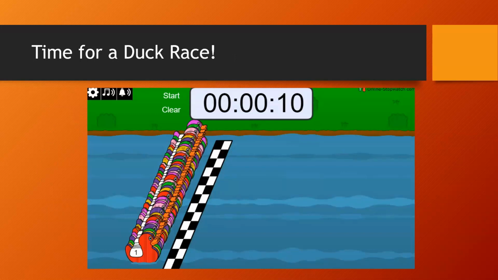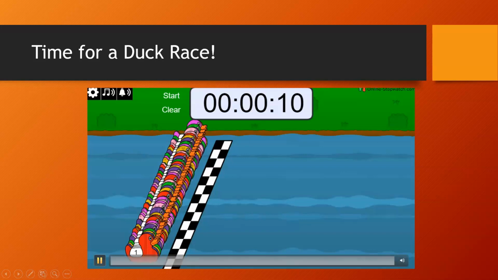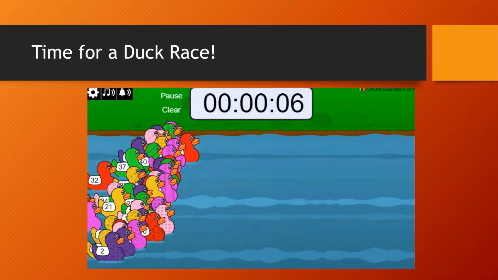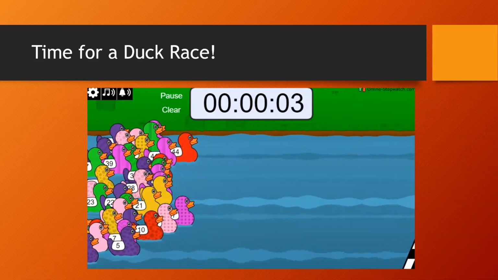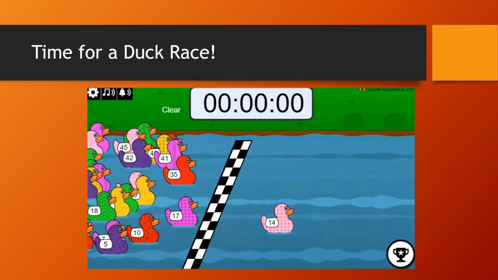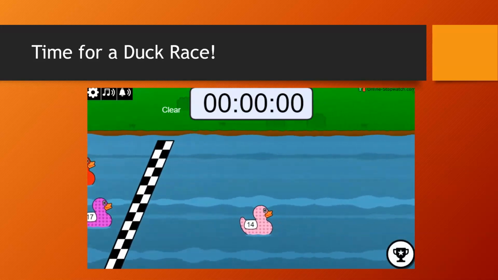So let's look at one more example. And we're going to think about something that's called a duck race. This is something that happens quite often with charities. And what they do is they sell you a duck, and then your duck is put in a river, and it goes down the river along with all the other ducks for all the other people. And the winning duck wins money. So in this case, whoever had duck number 14 would be the winner. Everybody else would be a loser, but their money went to charity.